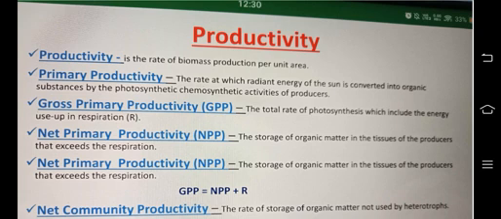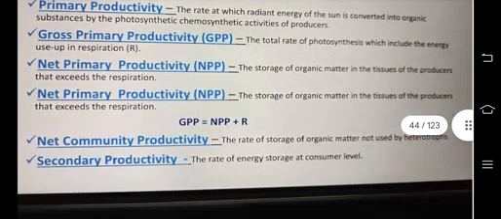Net primary productivity, NPP, is the storage of organic matter in the tissues of the producers that exceeds the respiration. GPP is equal to NPP plus R. NPP is equal to GPP minus R.